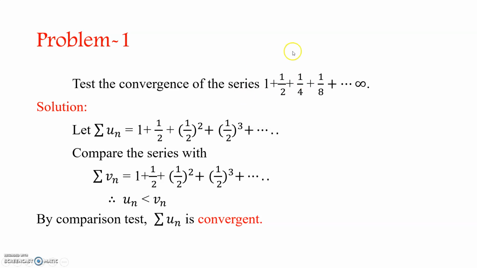Here we can take the nth term as 1/2^n. If you give n = 1, you get 1/2; n = 2, 1/2^2; n = 3, 1/2^3, which is 1/8. Therefore, by the comparison test, that is p greater than 1, the summation Vn is convergent.